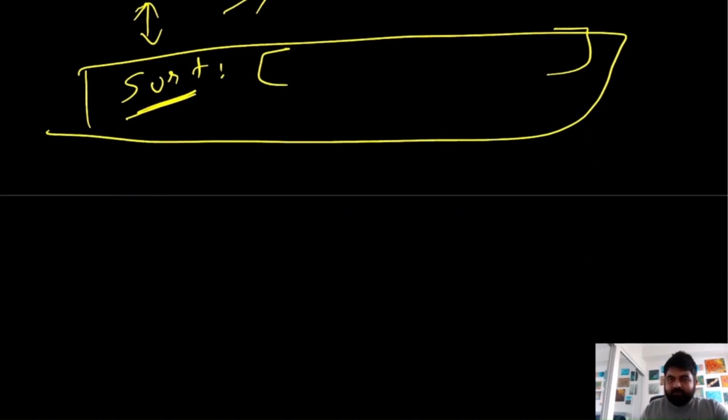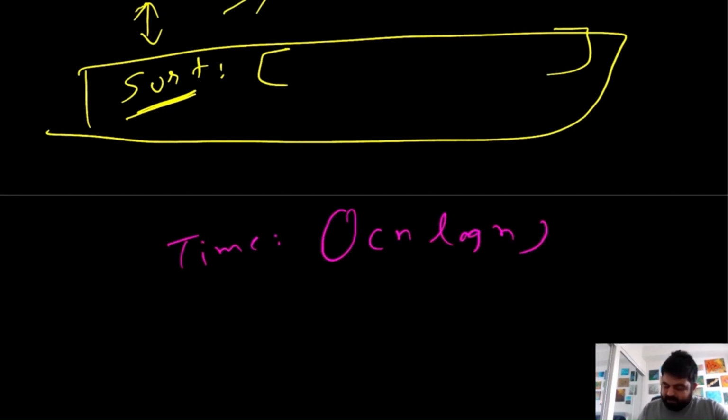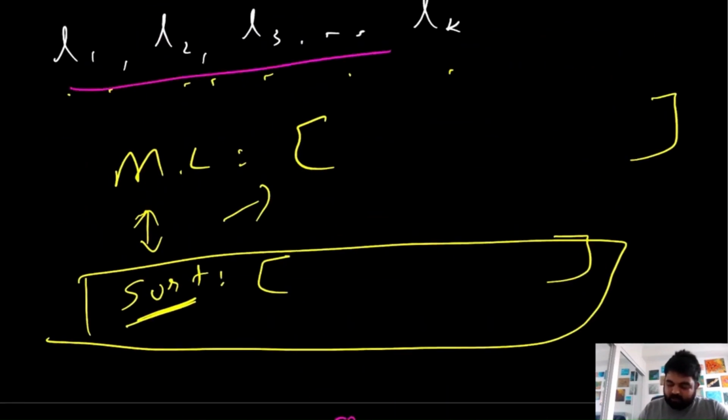I won't find too many issues because this is also a decently good enough solution. If we see the time and space complexity, in this case the time complexity is going to be big O of n log n. Why n log n? Because initially we will have to do big O of n work to iterate over all the nodes inside the given linked lists, different linked lists, and merge them together.